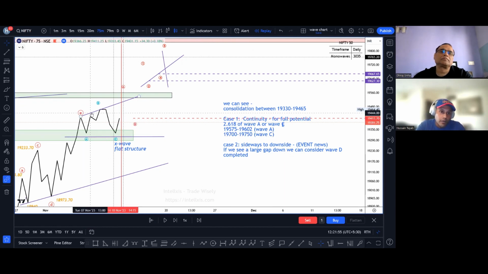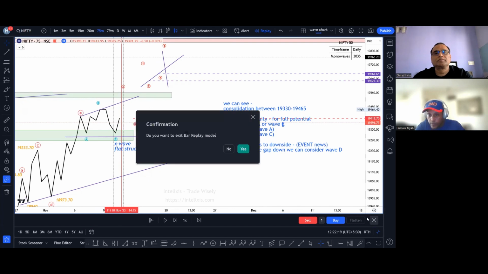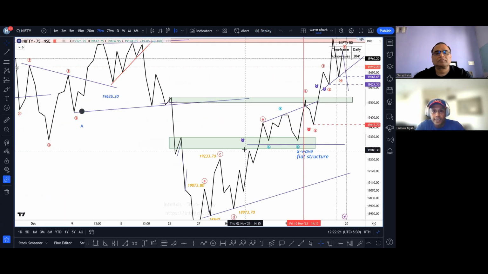Obviously, on the day of Muhurat trading itself, it had broken the zero-B trend line. So we knew that the X structure we were assuming had got confirmation. And because it broke the zero-B trend line and opened above 19,465, we knew that this X structure is done with. So some other pattern should form here. I'm just going to switch off the replay so we can see what exactly happened.